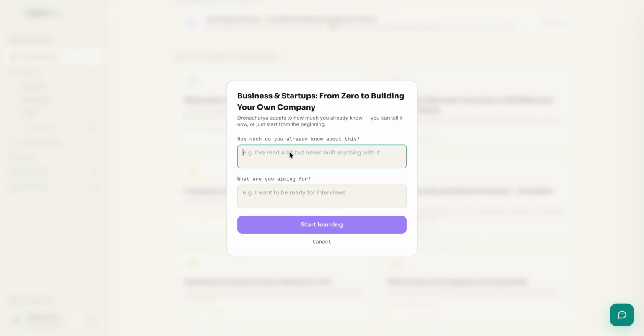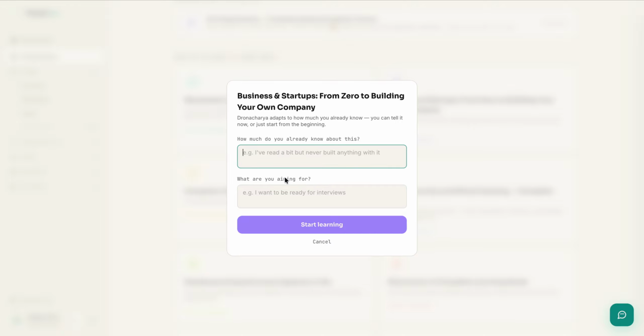So I can tell all these concepts, and also I will tell what the aim for learning is. So let's say I want to learn this course because I want to start my own startup, so that is my learning reason. Someone from an MBA school can also give the reason because they want to pass the subject in college. So anything can be the reason.